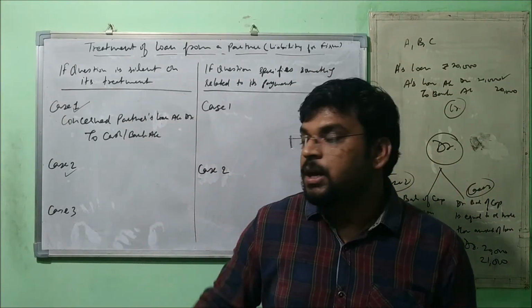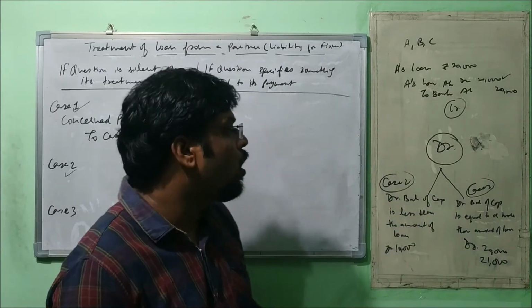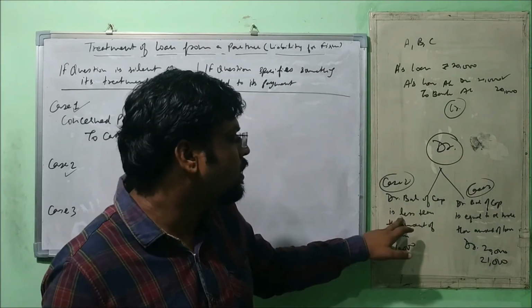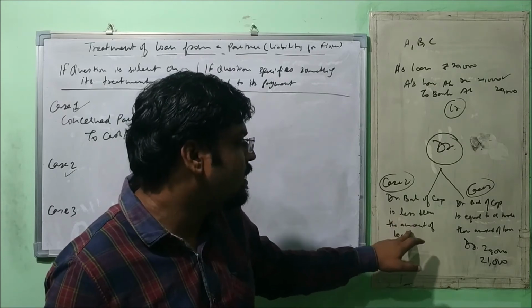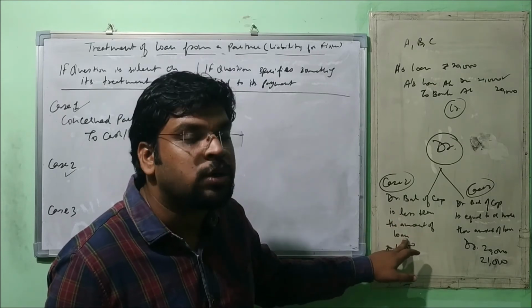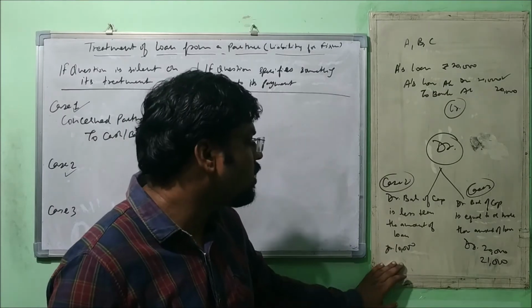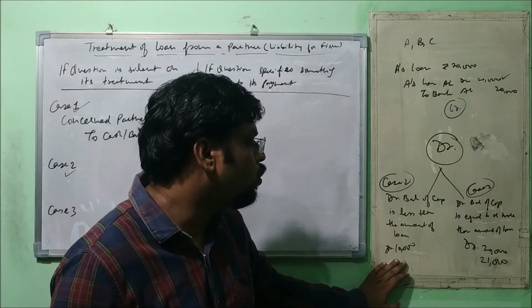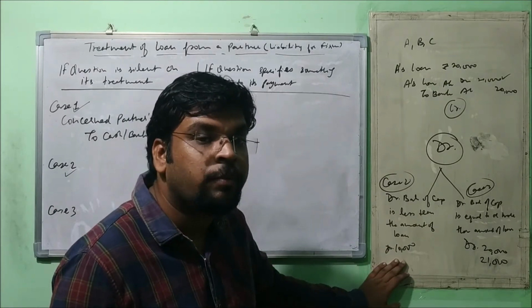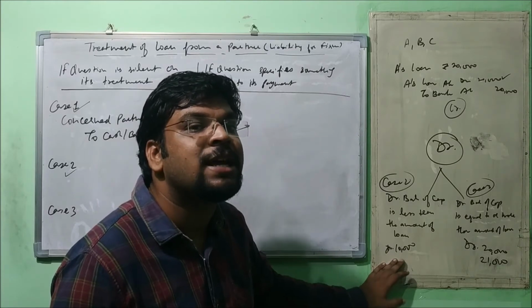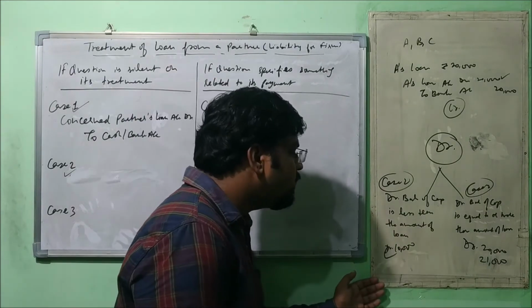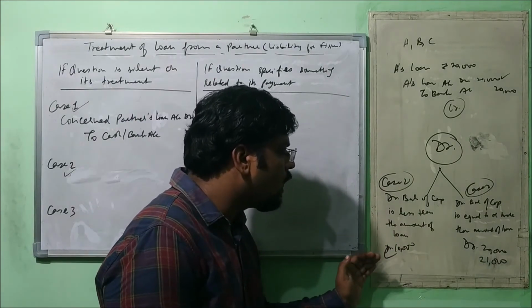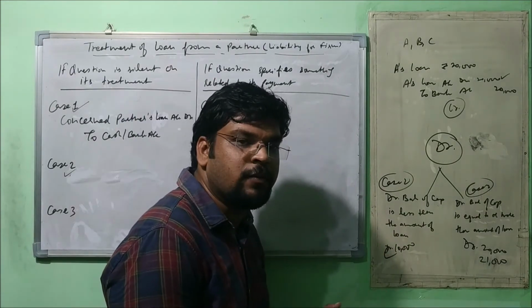In case number 2, when debit balance of capital of a particular partner who has given loan to firm is less than the amount of his loan, then what's going to happen? We transfer his amount of loan to his capital account, but up to the extent of his debit balance of capital, and rest of the amount of loan is paid by the firm.